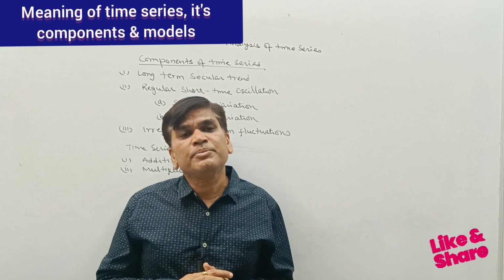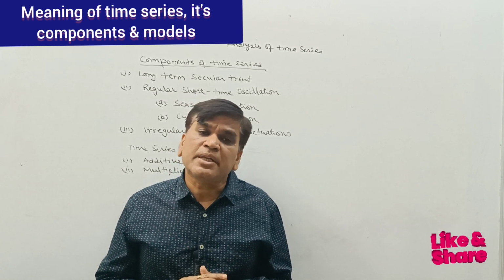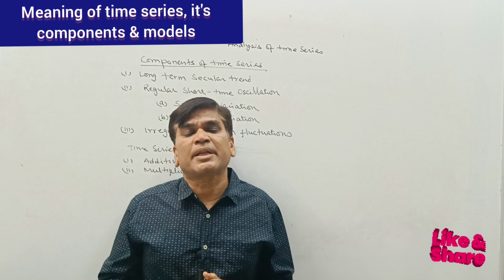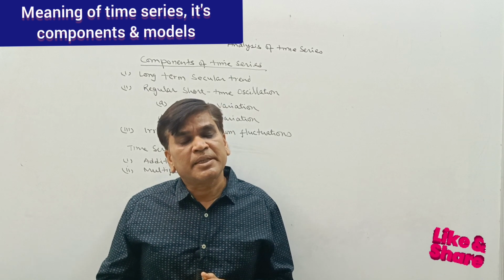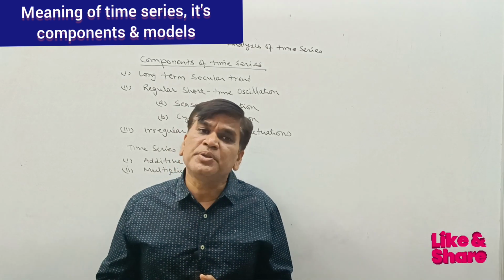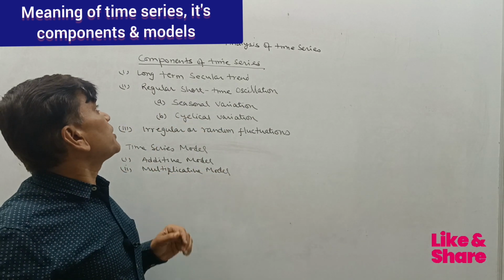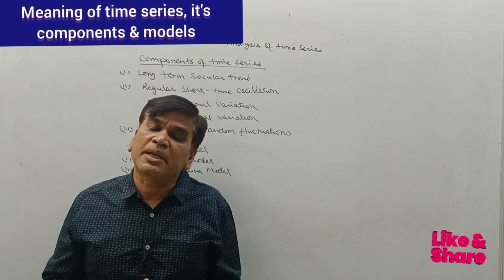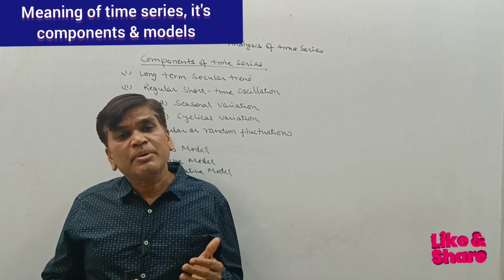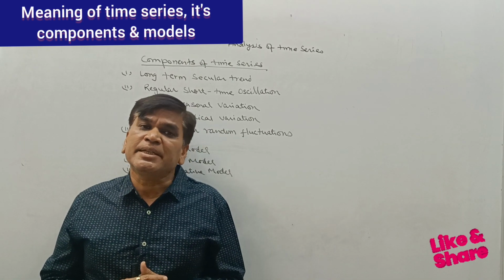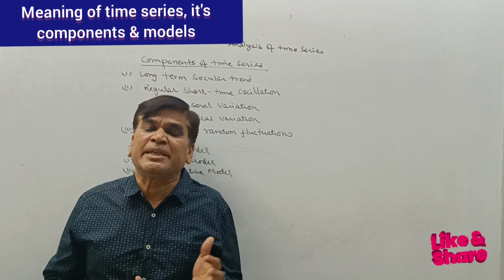Now the components of the time series data: there are mainly 4 components of the time series data. The data change due to these 4 factors. The very first component is long term secular trends. Some of the data in the long term is increasing, some of the data in the long term is decreasing.